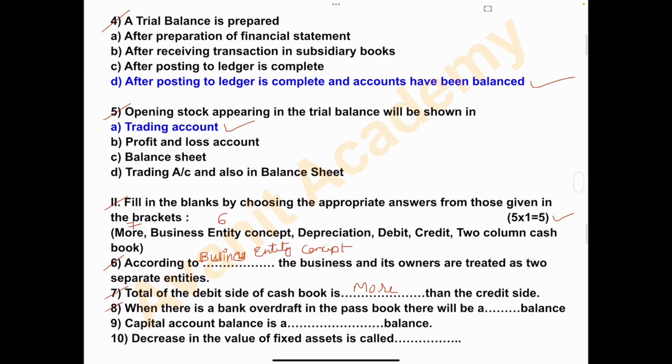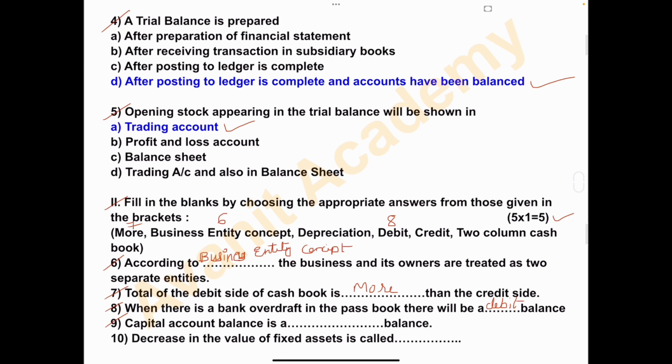Question number 8. When there is a bank overdraft in the passbook, there will be a dash balance. And the answer is debit balance. When there is a bank overdraft in the passbook, there will be a debit balance.